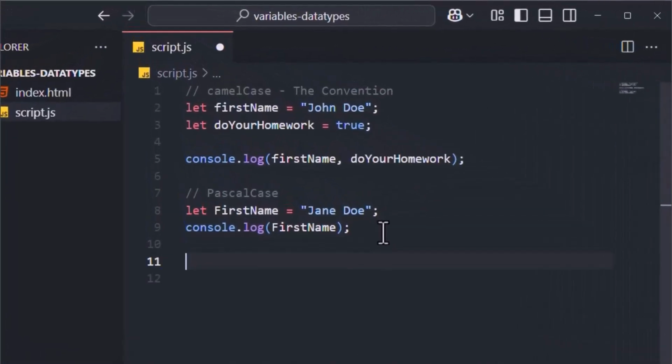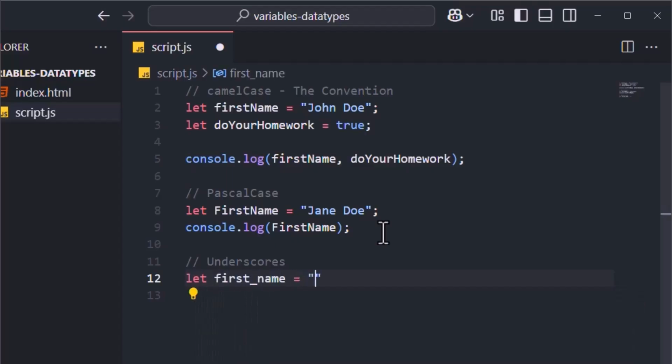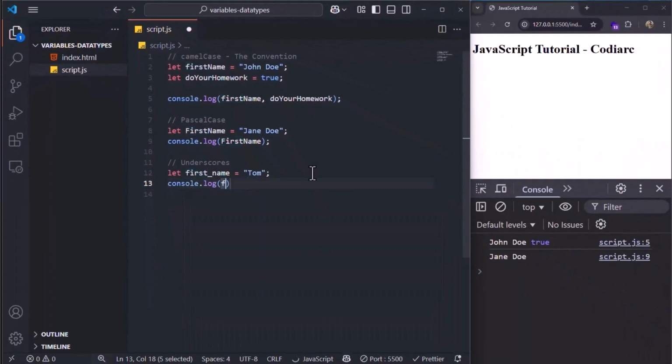Now you can also use underscores. This is something that programmers in PHP, I've seen them using this a lot. So you can say let first_name, and we say Tom, for example. Now if I say console log first_name, you can see that Tom's there and there's no error.